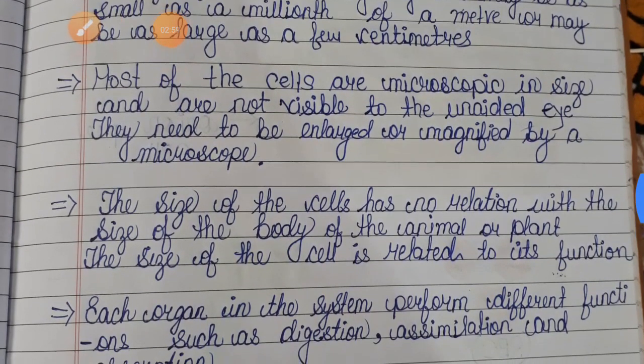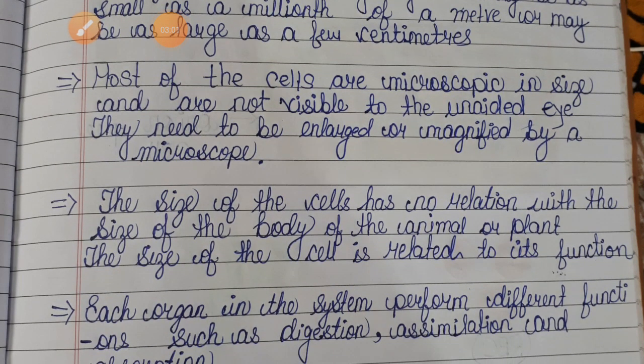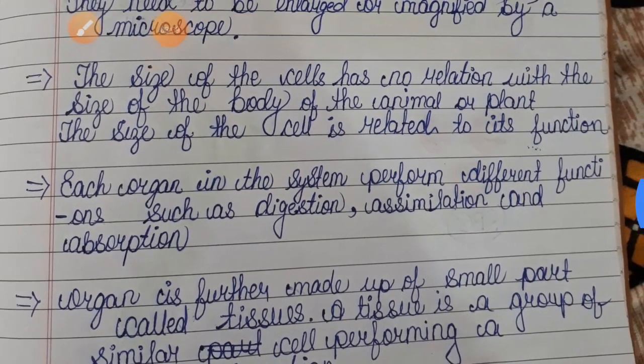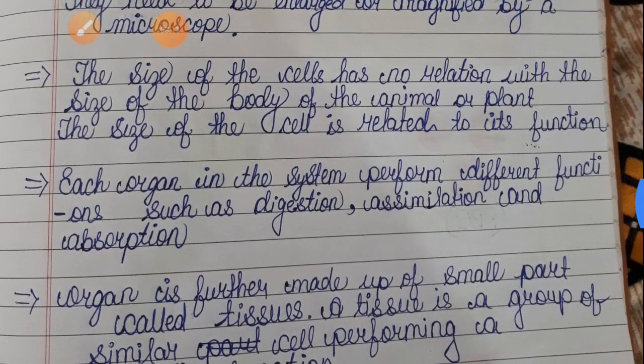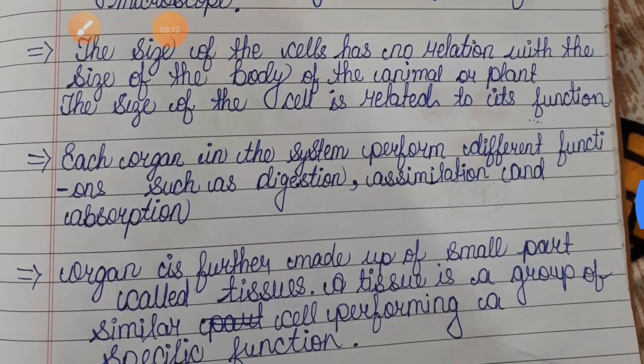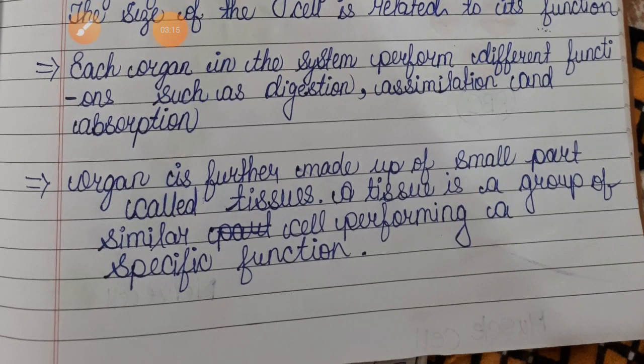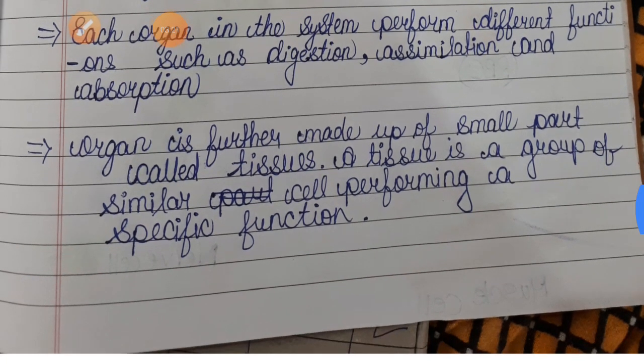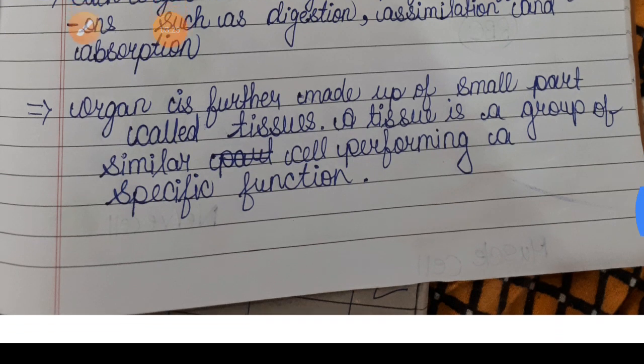Most of the cells are microscopic in size and are not visible to unaided eyes. They need to be enlarged or magnified by a microscope. The size of a cell has no relation with the size of the body of the animal or plant. The size of the cell is related to its function. Each organ in the system performs different functions such as digestion, assimilation and absorption. An organ is further made up of small parts called tissues. A tissue is a group of similar cells performing a specific function.